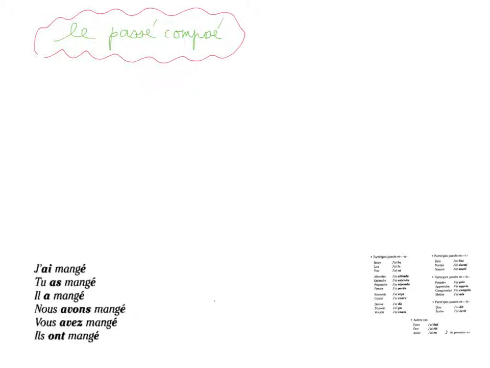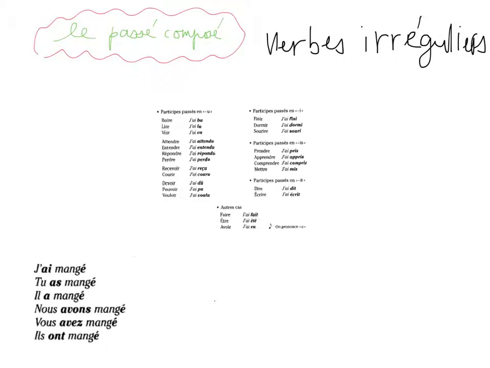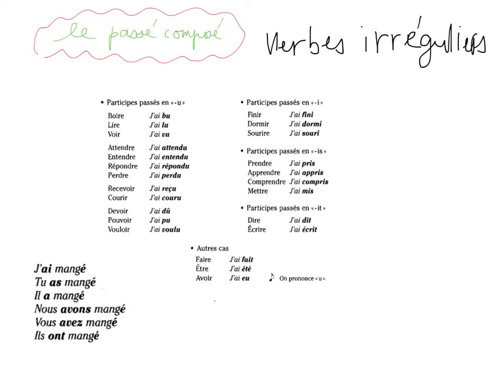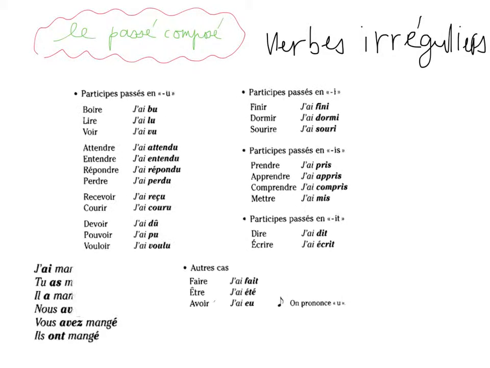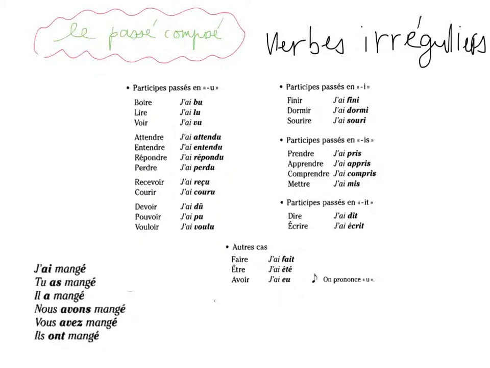The irregular verbs, or verbes irréguliers in French, are all the verbs that are not part of the first group. So any other verb that is not an ER verb is going to have a particular passé composé. Here you have basically the list that will help you understand most of the irregularities. Let's take a look at them.